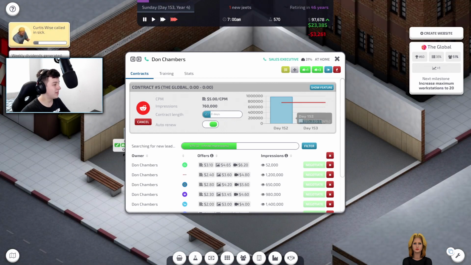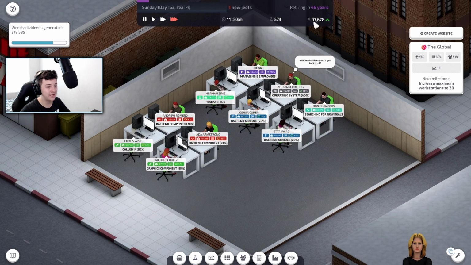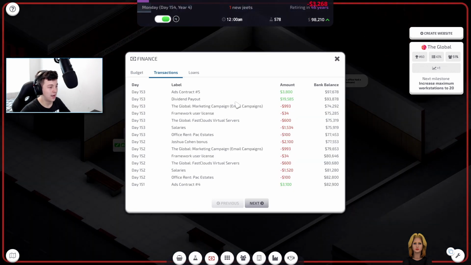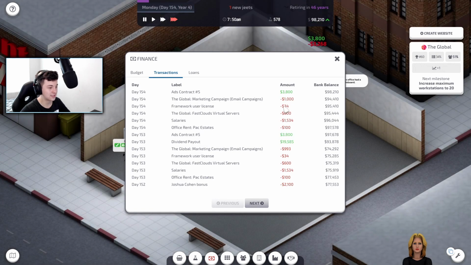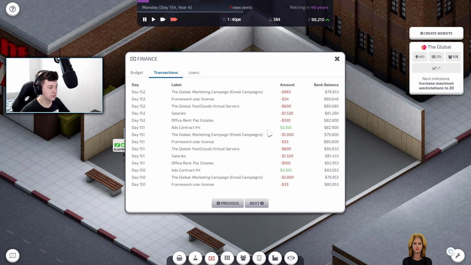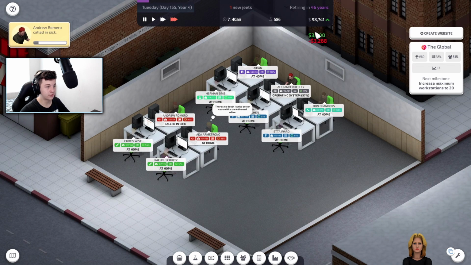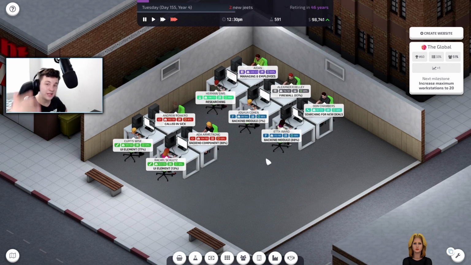There we go. Weekly dividends generate $19,000. That means, guys, we're making a lot of money through dividends, transactions. As you can see, dividend payout, 19,000 from dividends, guys. Let's go to the next page. When was the last dividend contract that came out? Let's go back. Yeah, a lot. So 3,800 now. We are covering our expenses. We're kind of making money now, which is really good to see, guys.